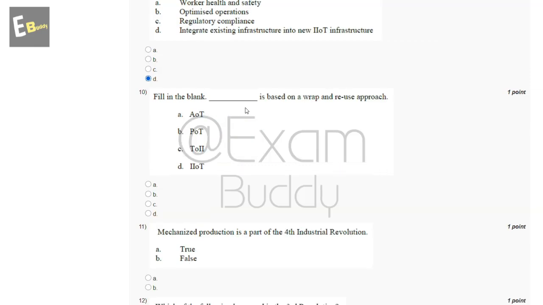Now let's go to our question number 10. Fill in the blank. Dash is based on a wrap and reuse approach. So these are the options, and the answer of our 10th question is A, AOT.